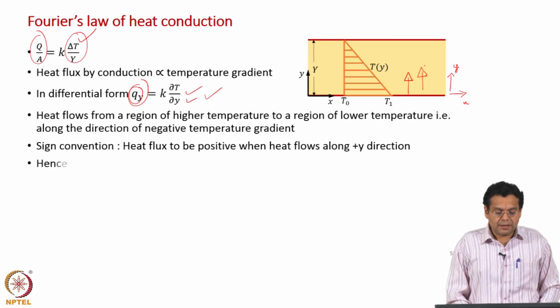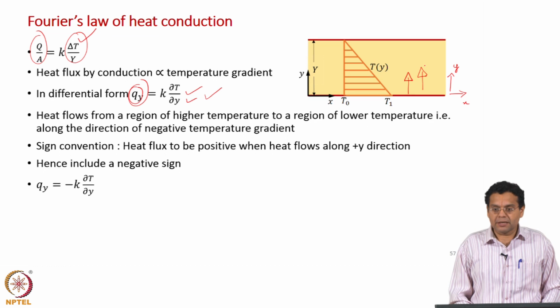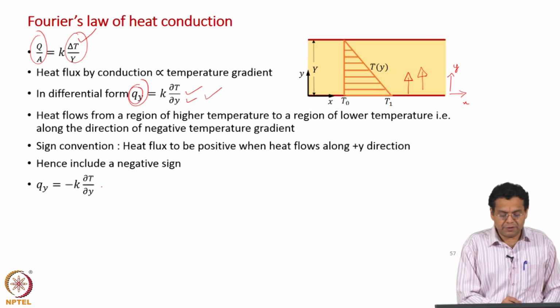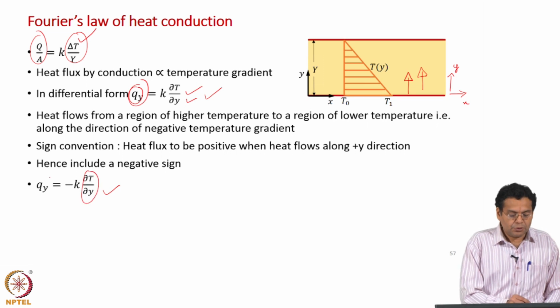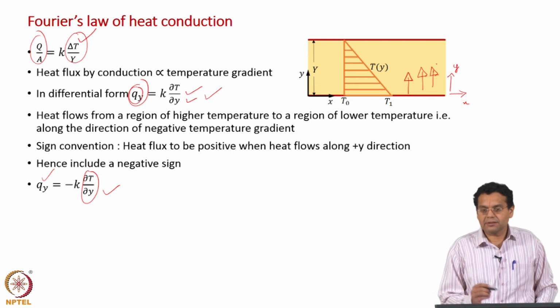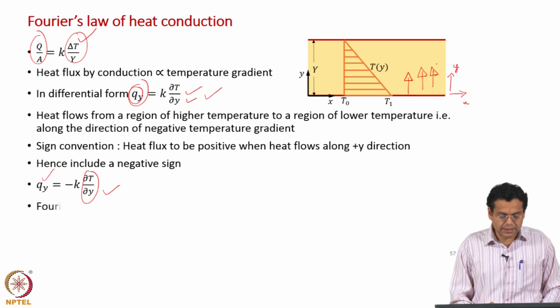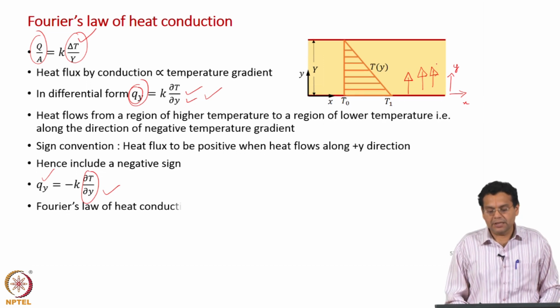So, I include a negative sign. So, q y is equal to minus K dou T by dou y. Now, what happens if you apply this equation for the present case? Dou T by dou y is negative, q y is positive and it is flowing along the positive y axis, okay. And that is the Fourier's law of heat conduction, or the one dimensional form of the Fourier's law of heat conduction.